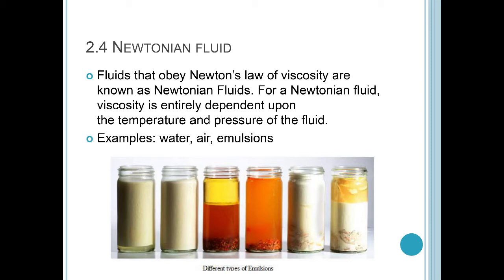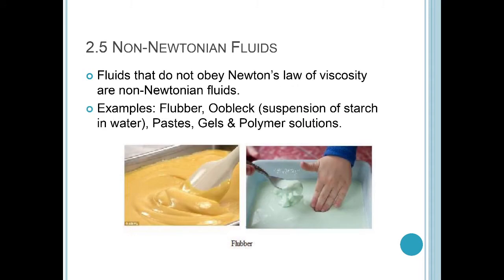Third one is the Newtonian fluid. A Newtonian fluid is one type of fluid that obeys Newton's law of viscosity. As per Newton's law of viscosity, shear stress is directly proportional to the velocity gradient. Example: water, air. Non-Newtonian fluid. On the other hand, a non-Newtonian fluid does not obey Newton's law of viscosity. Means there is no linear relationship between shear stress and velocity gradient. Example: polymer solutions.